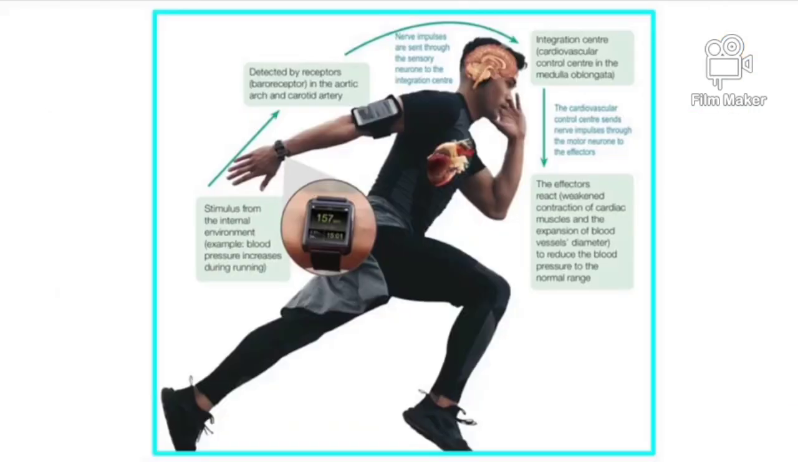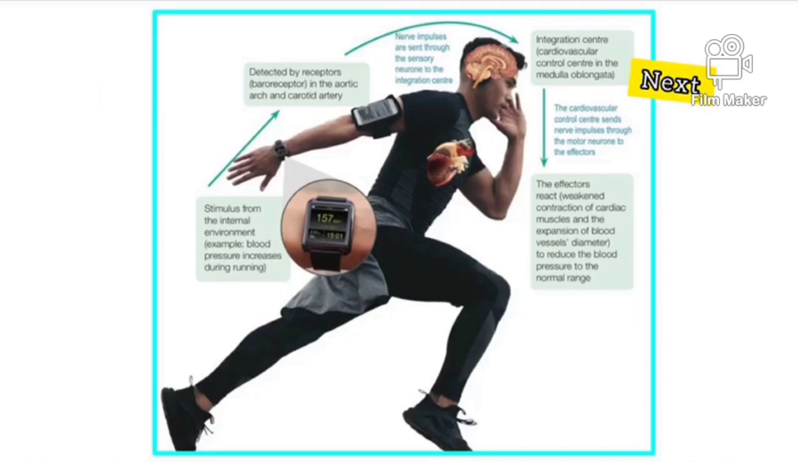So for now, I will explain to you how coordination occurs in our body. Firstly, a stimulus from the internal environment, for example blood pressure increasing during running, will be detected by receptors, that is baroreceptors in the aortic arch and the carotid artery. And then, nerve impulses are sent through the sensory neuron to the integration center.